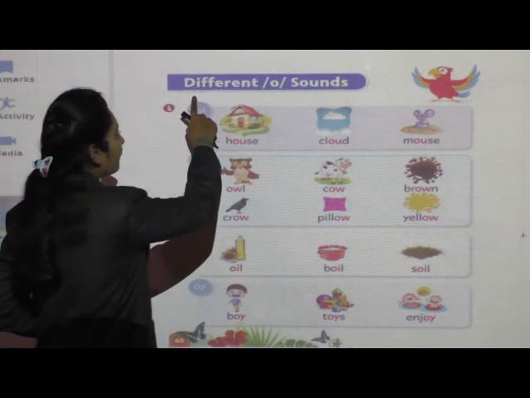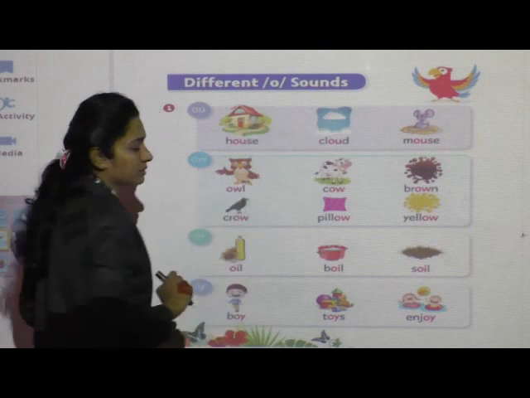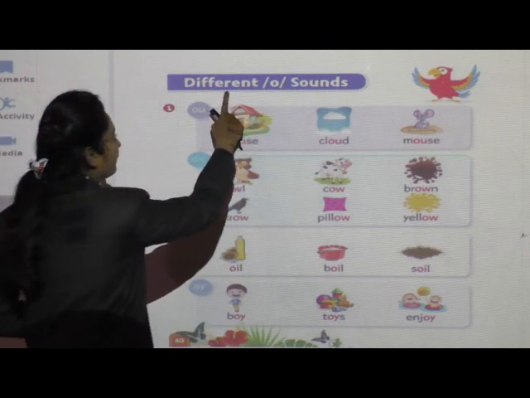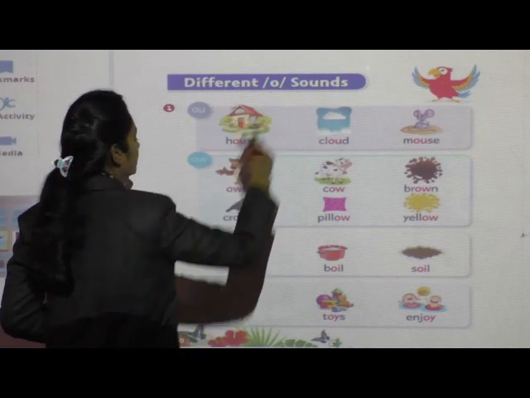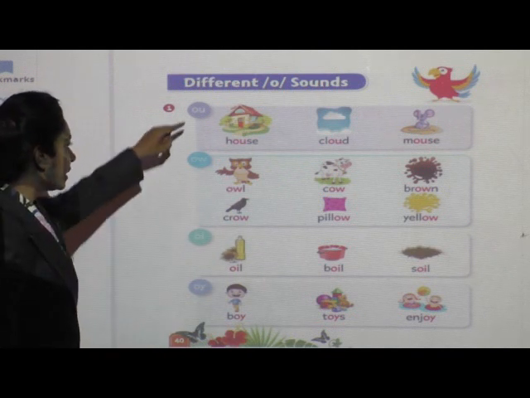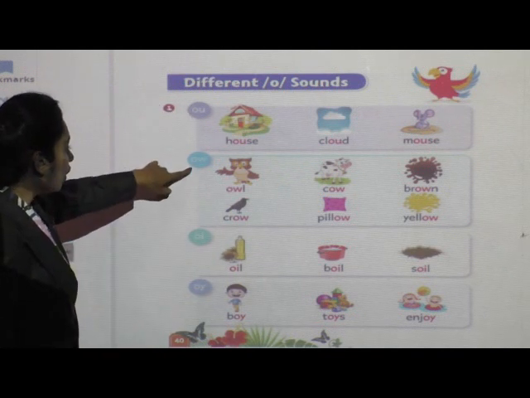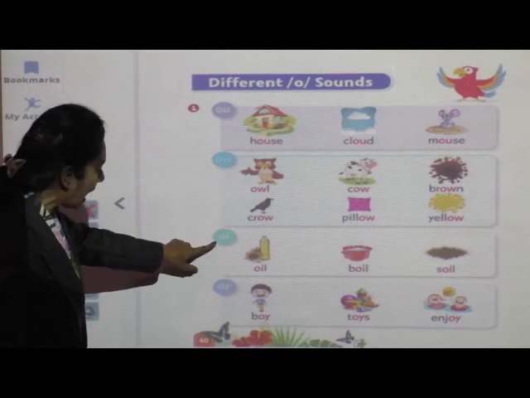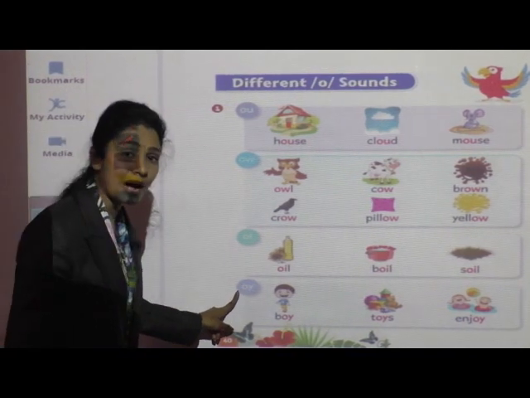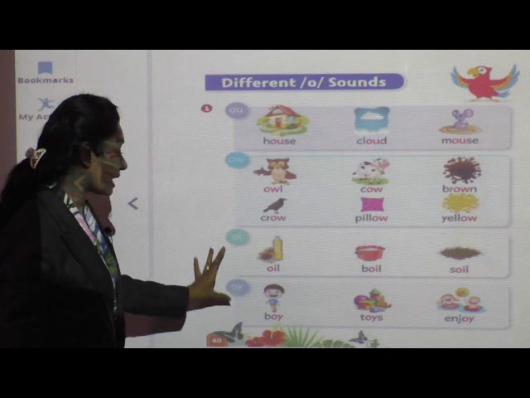Different O sounds. Children, if you will see here, OU, OW, OI, OY. These are the different sounds.